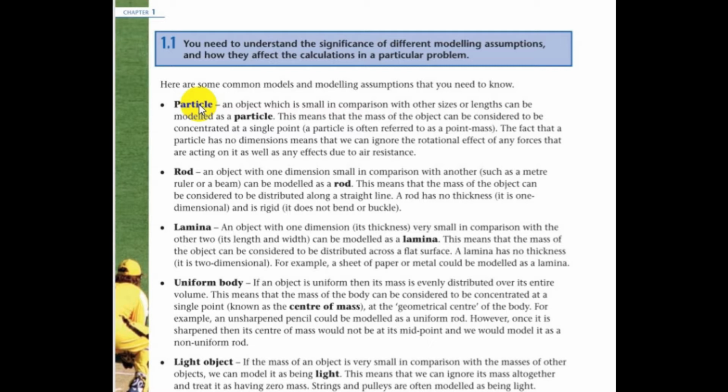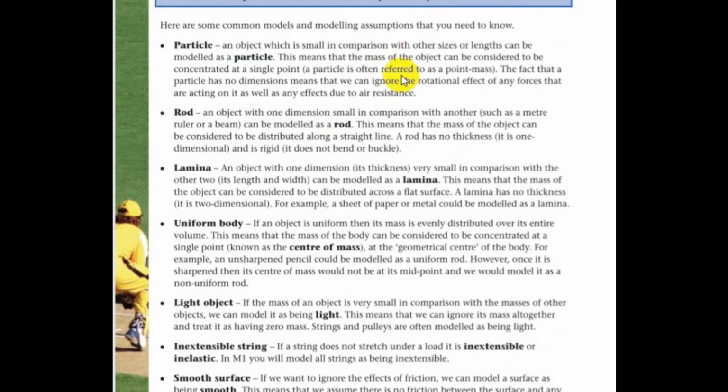So whenever the question mentions particle, you always need to get this point straight: the mass or weight of the particle won't spread over the rod or plank, its weight will act from its center or a specific point, and the air resistance acting against it is negligible. I hope this was clear enough.